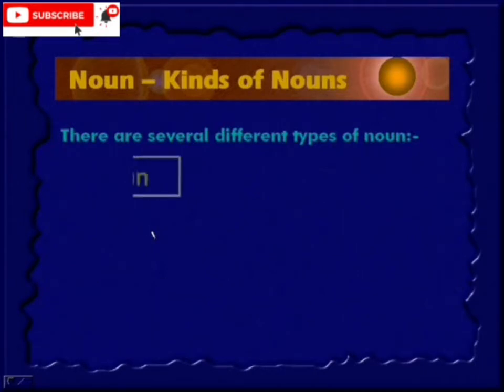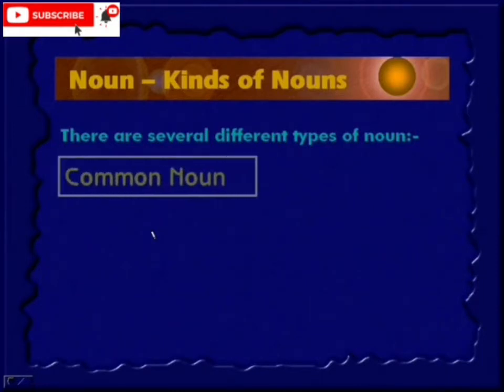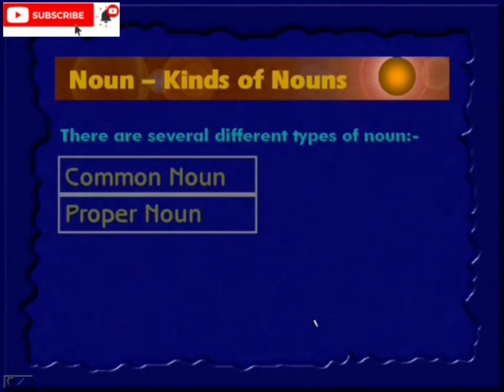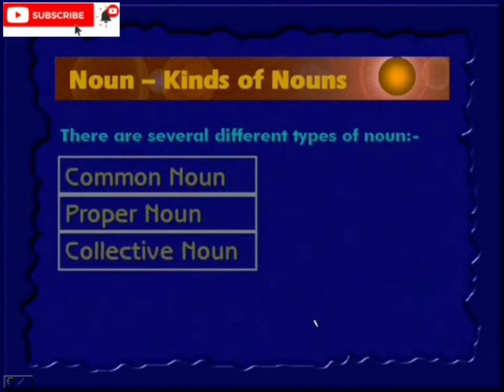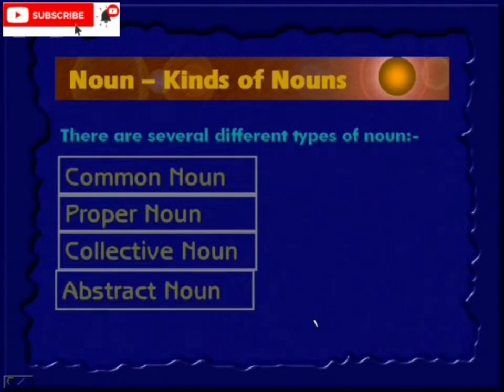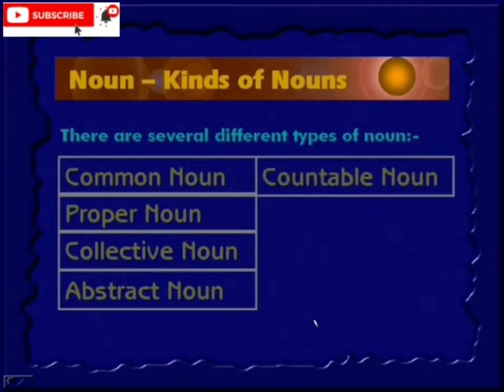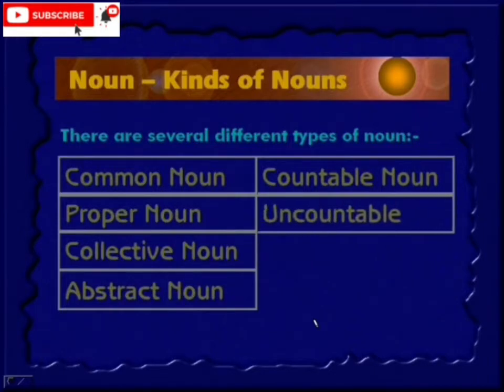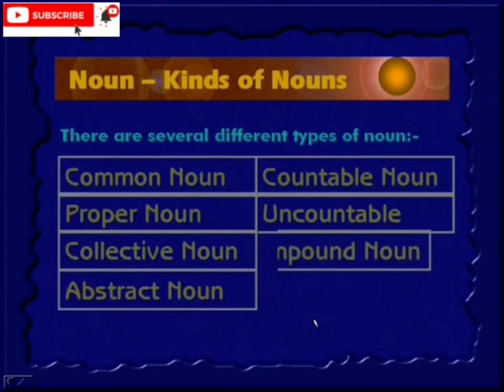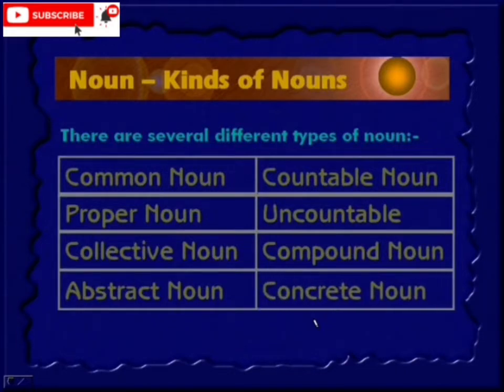They are common noun, proper noun, collective noun, abstract noun, countable noun, uncountable noun, compound noun, concrete noun.